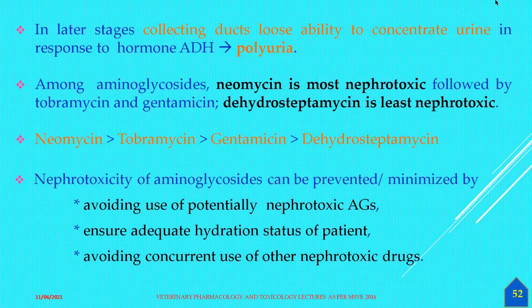The nephrotoxicity of the aminoglycosides can be prevented or minimized by avoiding the use of potentially nephrotoxic aminoglycosides like neomycin and ensuring adequate hydration. Means one needs to drink a lot of water, especially after injection, since they are given as injections. Sufficient hydration should be given, and concurrent use of other nephrotoxic drugs like some cephalosporins and amphenicols should be avoided. They also have nephrotoxic properties, so it becomes an additional burden to the body.